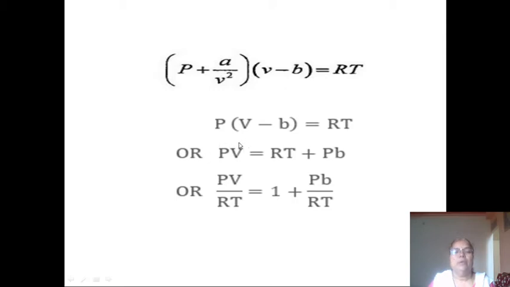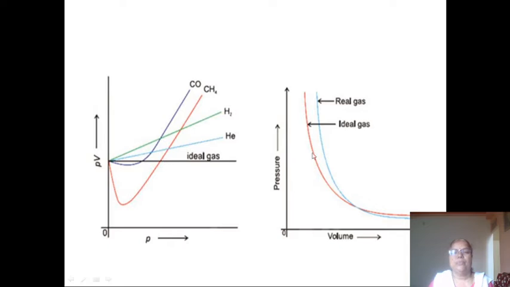So the PV values are greater than the ideal gas values, and this is the reason why hydrogen and helium get cooled.